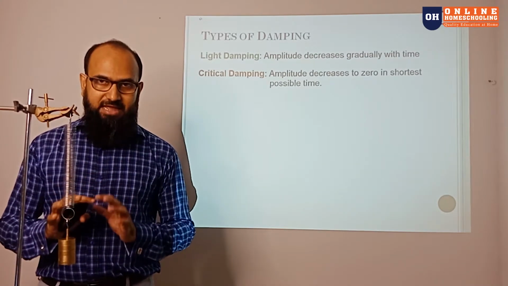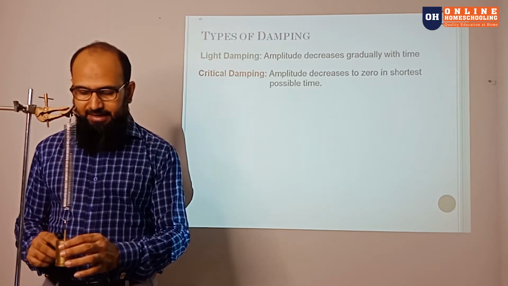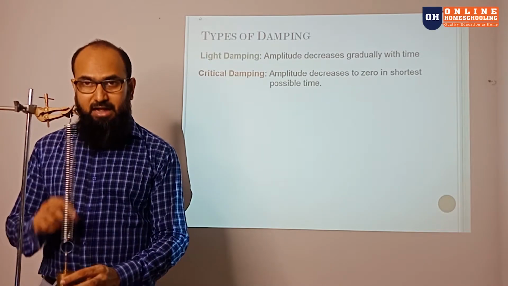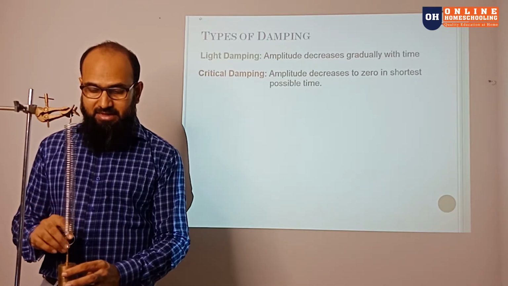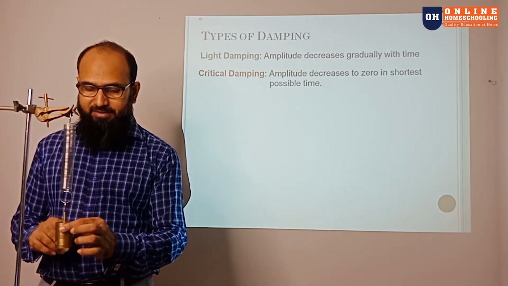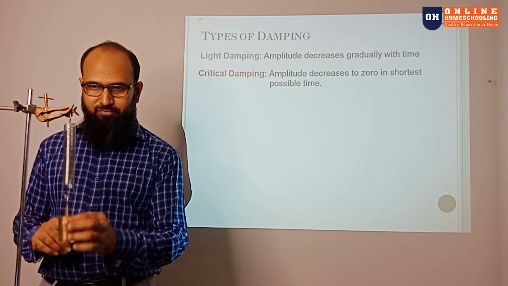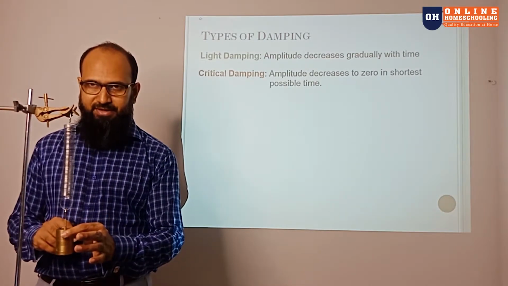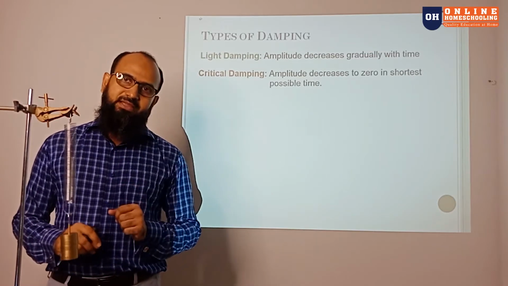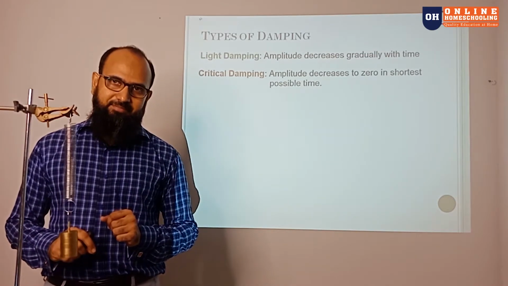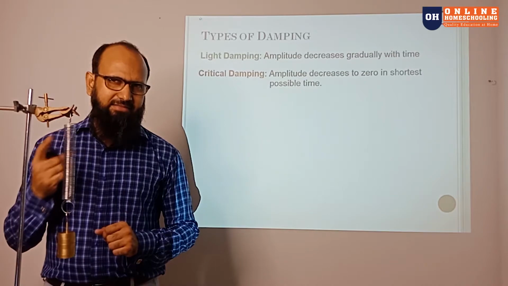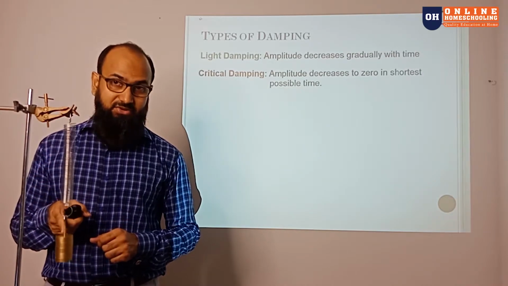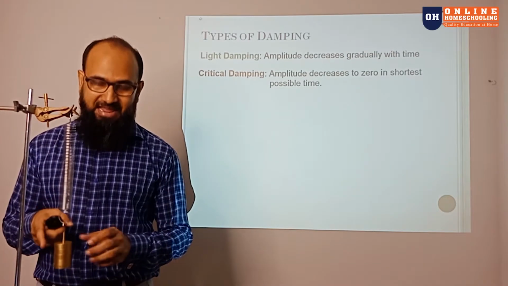So if this type of system works, I pull it down and I release, but the spring comes over there and stops eventually. There is no more vibration over here. So I pull it down, release, and it comes over here and stops. That will be the example for critical damping. I think you can't get that one because in real life it does not happen ever.